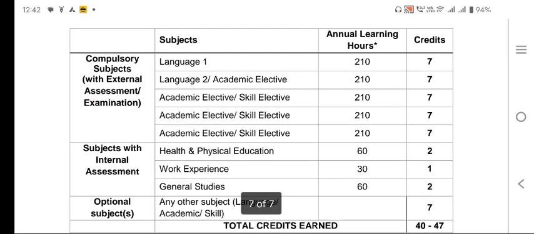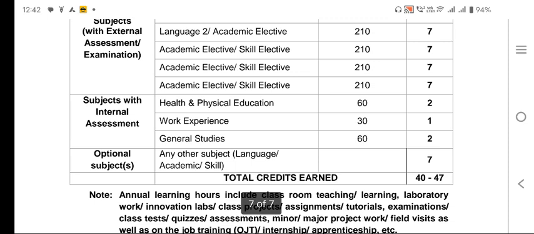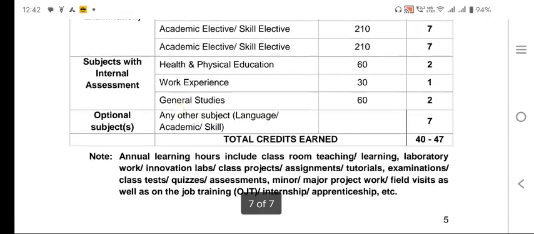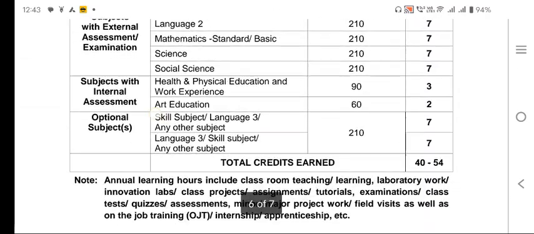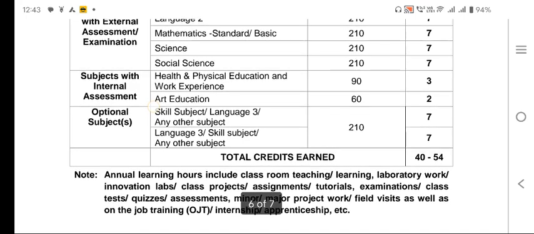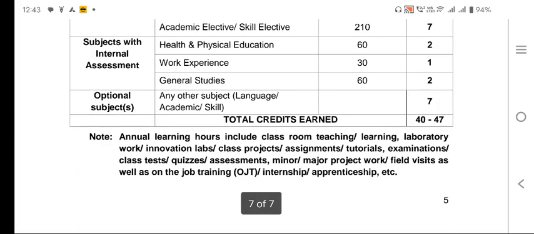So language 1 is 7 credits, language 2 will be 7 credits, elective skill subjects will be 7 credits, health physical education will be 2 credits, health experience 1 credit, and general studies 2 credits, and any other optional subject will carry 7 credits. So it will be 40 to 47 credits. In class 9 we have seen that 40 to 54 credits can be obtained by the students. Here in class 11, 40 to 47 credits the students can accumulate for their own future.